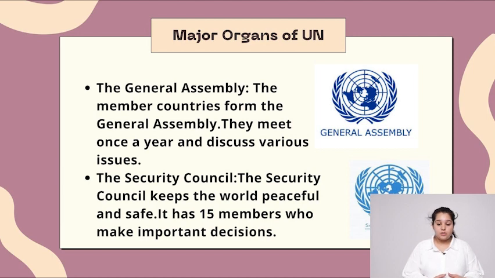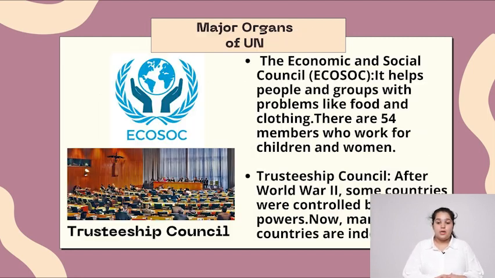The Security Council. The Security Council keeps the world peaceful and safe. It has 15 members who make important decisions. The Economic and Social Council. It helps people and groups with problems like food and clothing. There are 54 members who work for children and women.